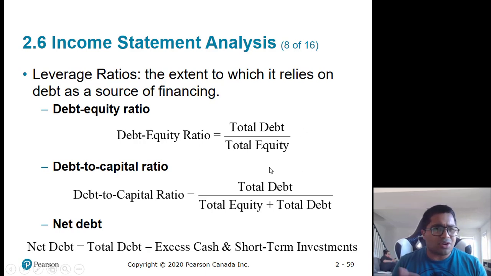Now the logic says the more debt the company has, the more money it has to do business, so it can expand very fast. But when times are bad, for example when COVID-19 came and everything stopped, debt kills during bad times. Debt is good during good times, because when you take on debt you can expand your business and do more sales. But if you have a large amount of debt, when sales stop happening because of COVID-19 or a recession or anything, then it becomes a big issue.